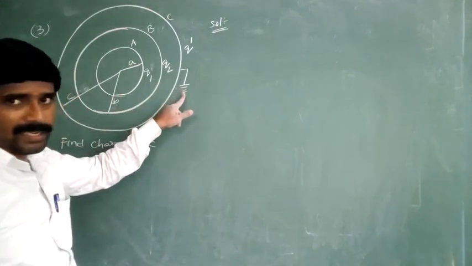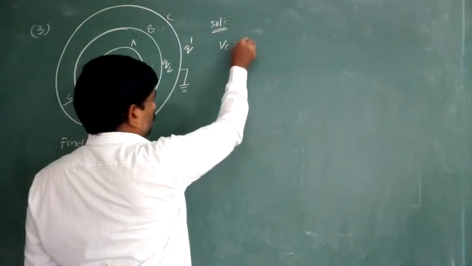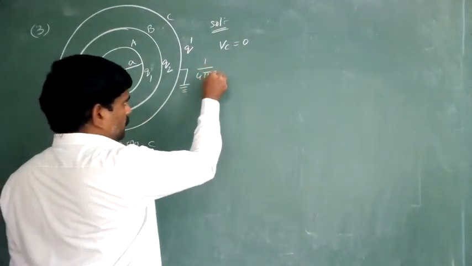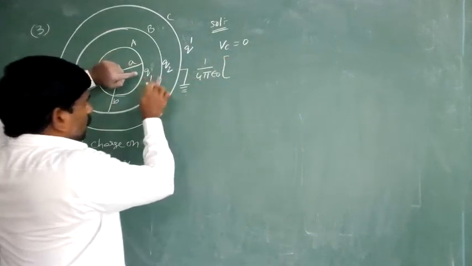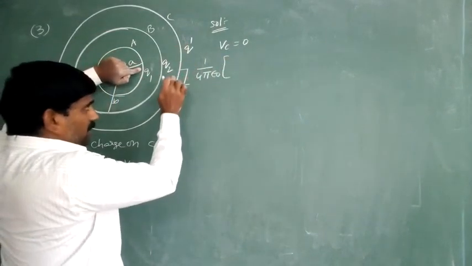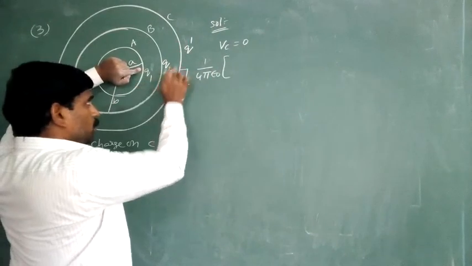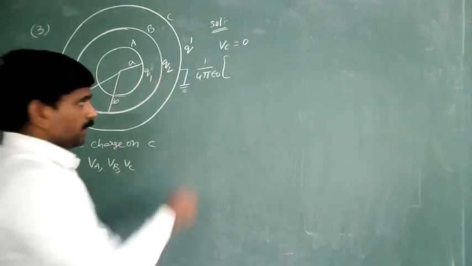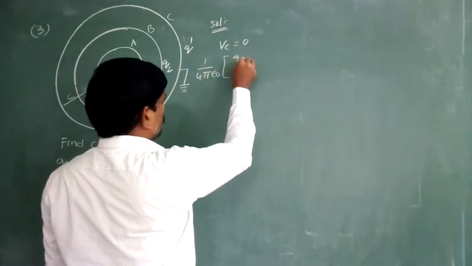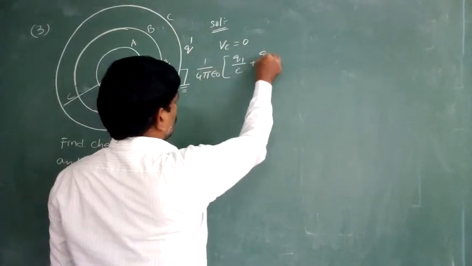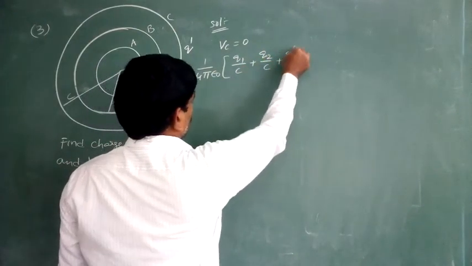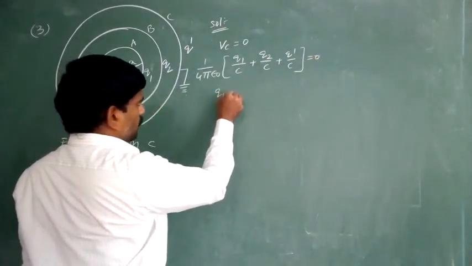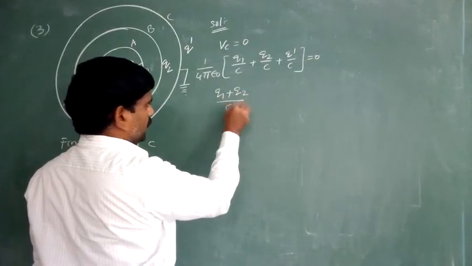When the third shell is connected to the ground, VC must and should be equal to 0. 1 by 4 pi epsilon naught into... The potential on the surface of the third shell is due to the charges Q1 and Q2. The third shell is outside of both the shells. Therefore, 1 by 4 pi epsilon naught into Q1 by C plus Q2 by C plus Q dash by C. This is equal to 0. Therefore, Q1 plus Q2 whole by C is equal